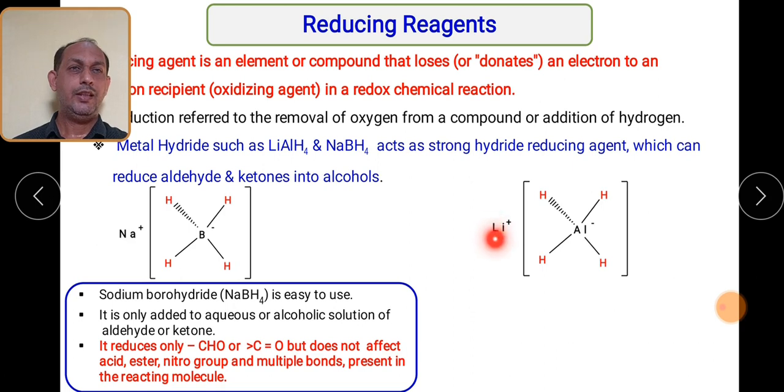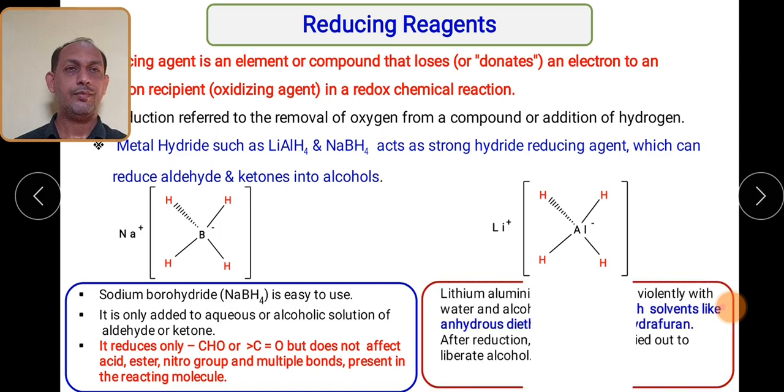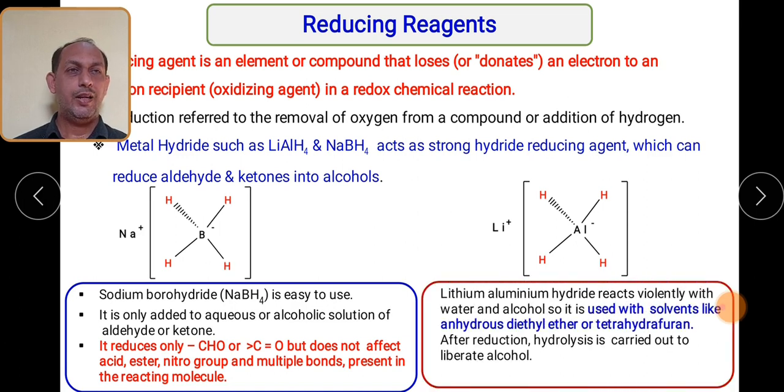Then another reducing reagent, that is lithium aluminum hydride. Lithium is carrying positive charge while aluminum hydride is tetrahydroaluminate. So aluminum is joined to 4 hydrogens where aluminum is carrying negative charge. This is the structure of lithium aluminum hydride. So lithium aluminum hydride can react violently with water and alcohol.